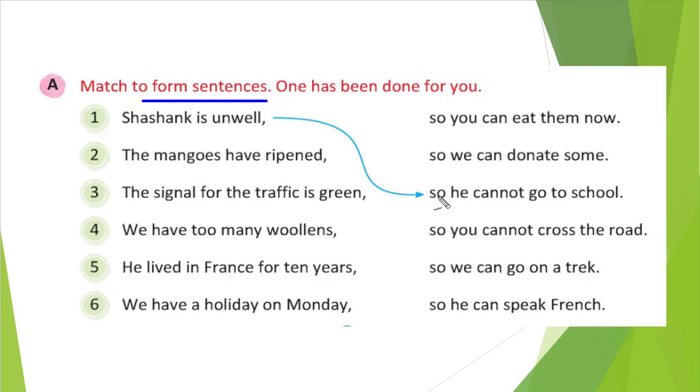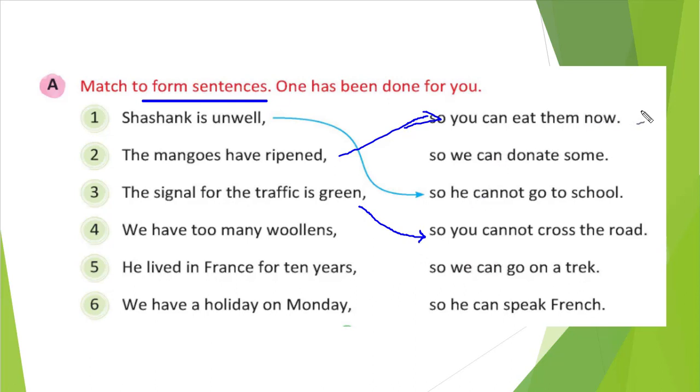Understood? So let's see the second one: the mangoes have ripened. What happened? The mangoes have ripened. So what is the correct sentence? After ripening, you can eat the mangoes, right? So you can eat them now. That can be the answer. The signal for the traffic is green. When the signal is green, so you cannot cross the road, right? So you cannot cross the road.